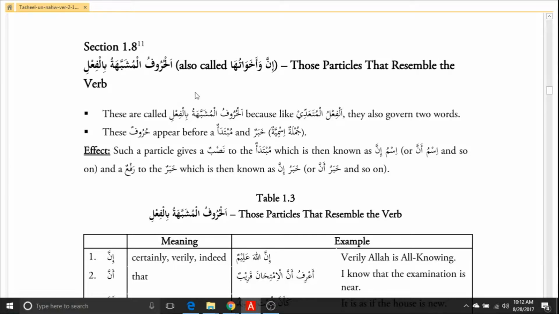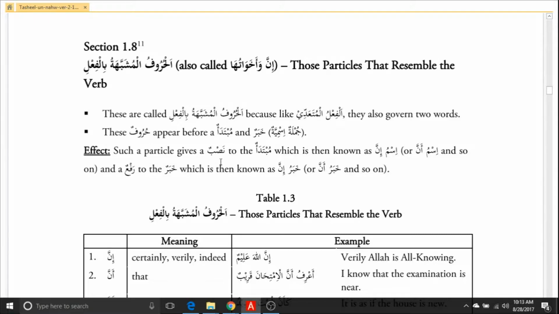And these حروف come before مبتدأ and خبر. They all the time come before مبتدأ and خبر. They don't come before فعل. They come before مبتدأ and خبر. And then it changes the مبتدأ as إعراب.